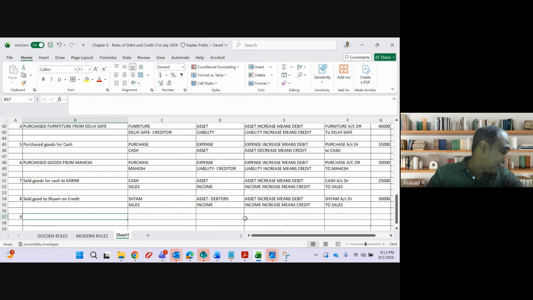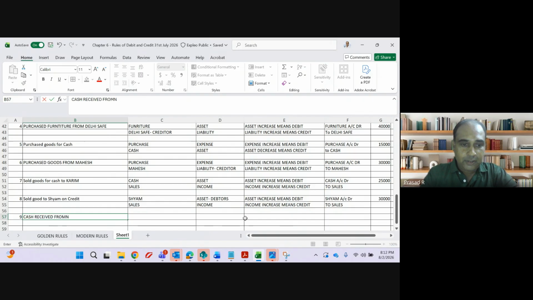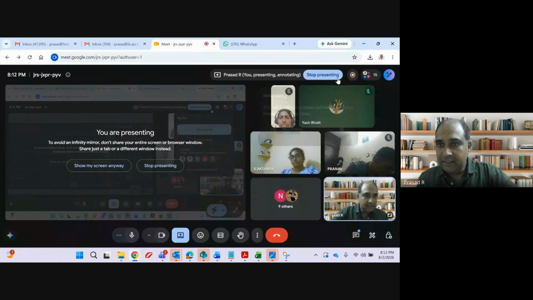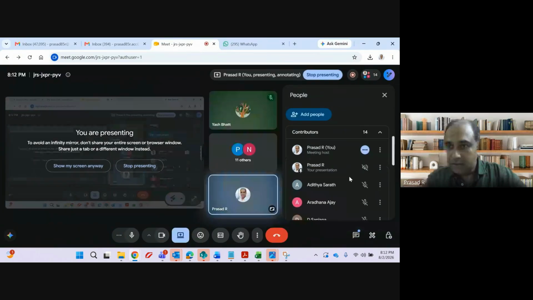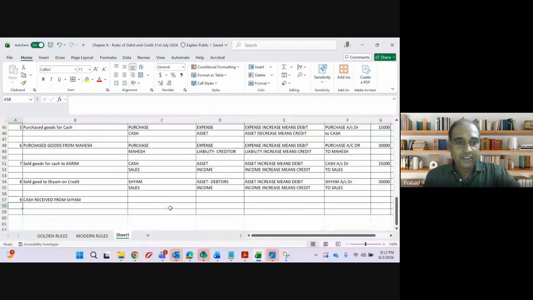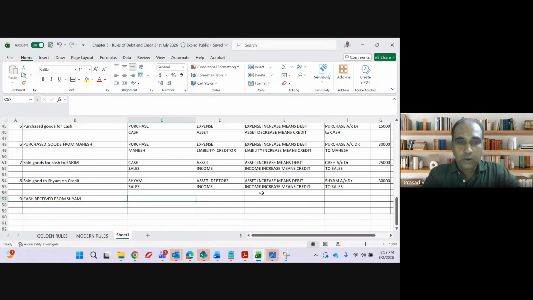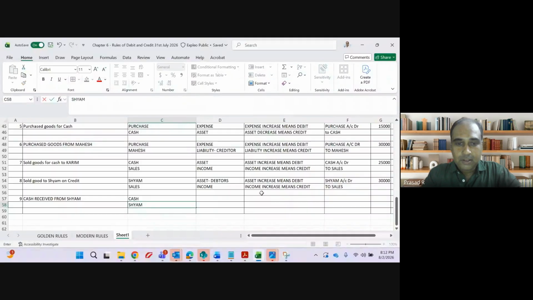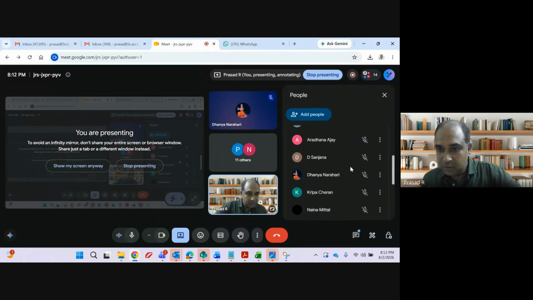Next one, 9th: cash received from Sham. Let me see who all are there in the class. Aradhna, cash received from Sham. Which are the two accounts involved? Cash and Sham. My question to Dhanya now: cash is in which category? Asset.